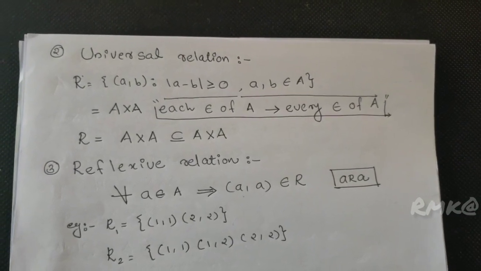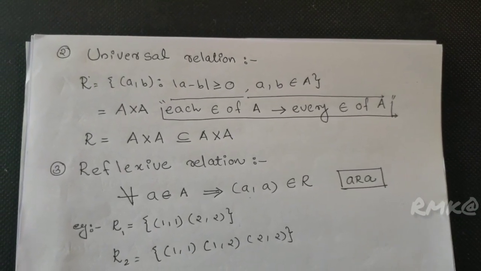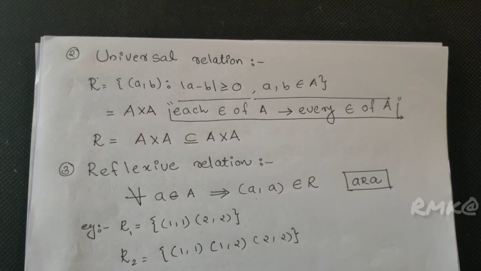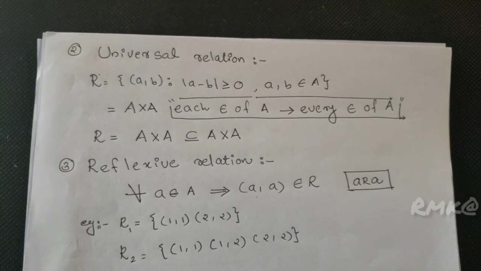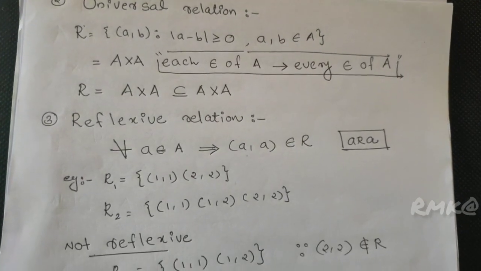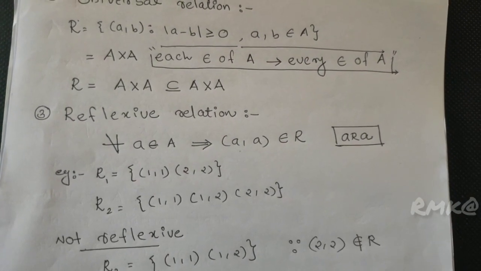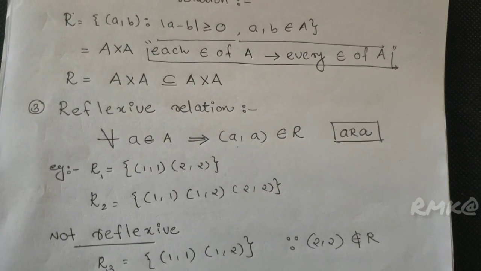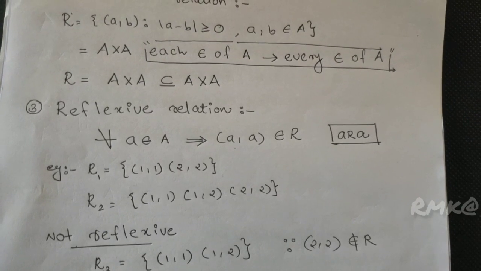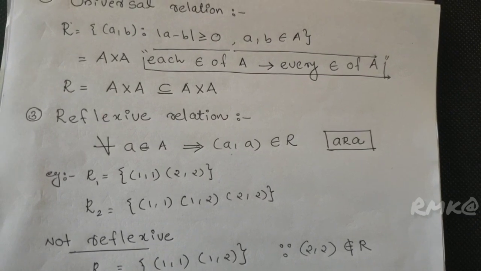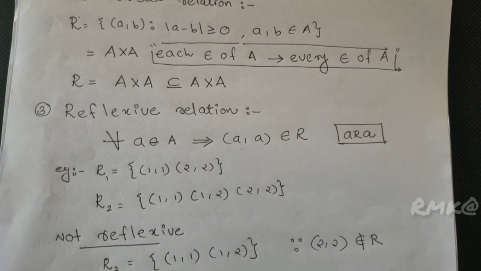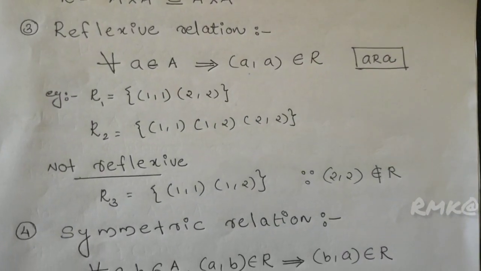A relation is reflexive strictly if it contains all the (a, a) like (1,1), (2,2). Otherwise, it is not reflexive. Example: R3 is the set (1,1), (1,2). It is not reflexive because (2,2) does not belong to this relation.